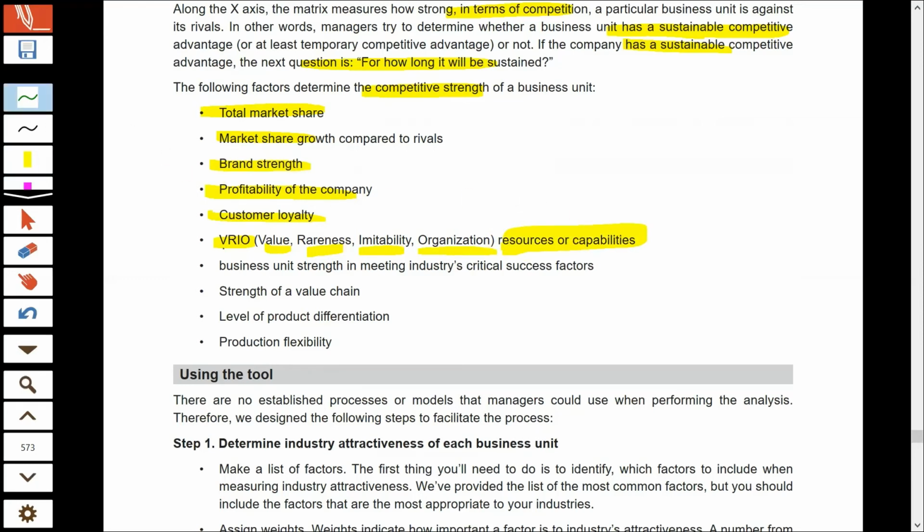Now, VRIO is basically a framework which helps to analyze the resources and capabilities of the organization. So if the resources owned by the organization are valuable, that means they are considered important by the stakeholders connected with the organization. If the resources possessed by the organization are rare, which are not possessed by its competitors, if they are difficult to imitate, that is the competitors cannot imitate the resources possessed by the company, and if the resources are properly organized and the company is able to take benefit of those resources, then those resources are definitely the source of strength for any business.